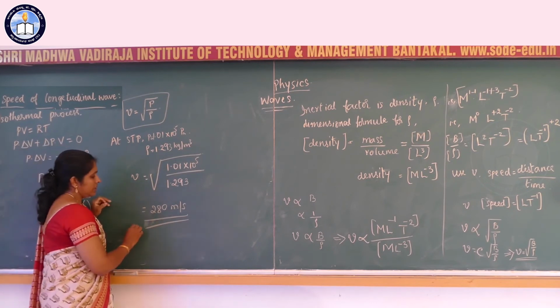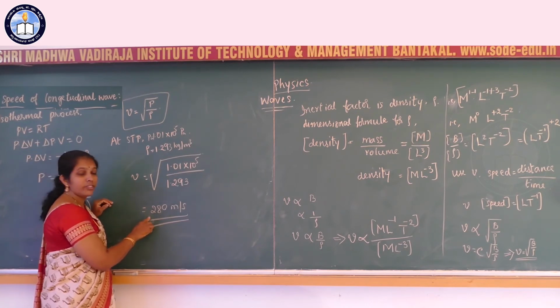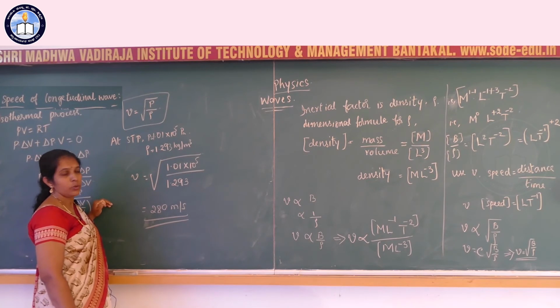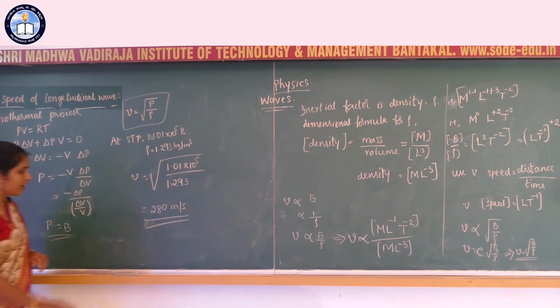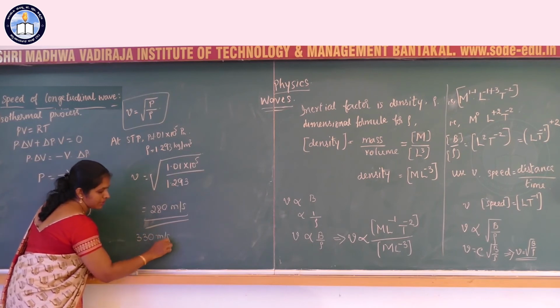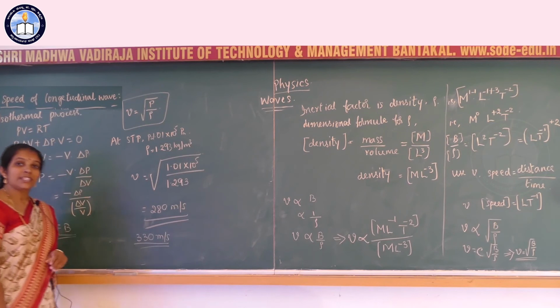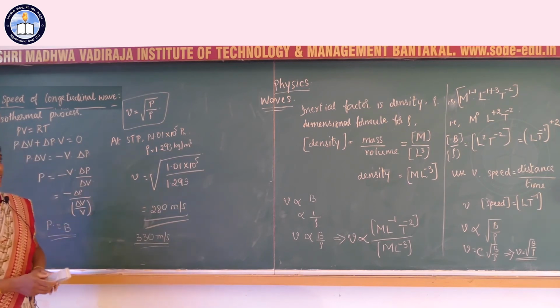But this value differs very much from the practical value. This is the theoretical value of velocity of sound. The practical value of velocity of sound is 330 meter per second. Nearly 15% error is there in this equation. Therefore, this equation cannot be accepted directly.